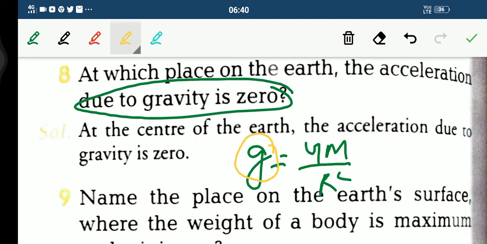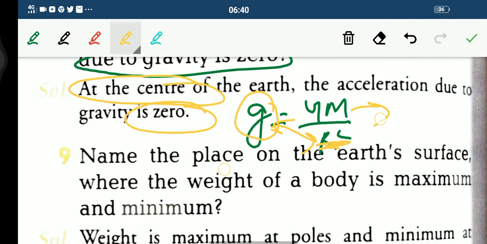You can just find out from this very formula. If G is increased, or if the mass of any celestial body increases, the value of small g also increases. Fine. If the radius, that is the distance, increases, then the small g value decreases, because they are inversely proportional to one another. So at the center, the value of acceleration due to gravity becomes 0. Fine, it becomes 0. So you can simply relate it with this formula.